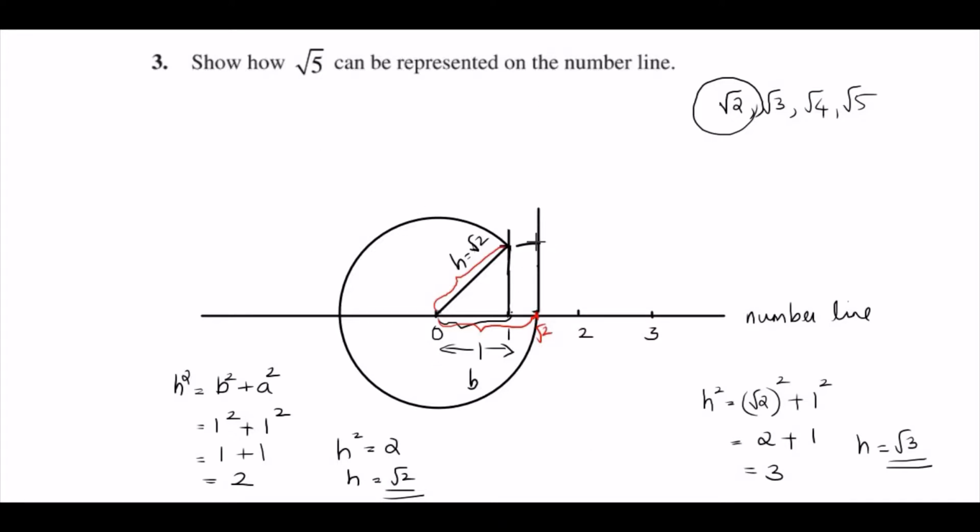After drawing the arc of length 1 unit, connect the origin and that point with the ruler. So this length is 1 unit and this length is root 2. That is, root 2 square plus 1 square is h square. That is, h is equal to root 3. So this distance is root 3.